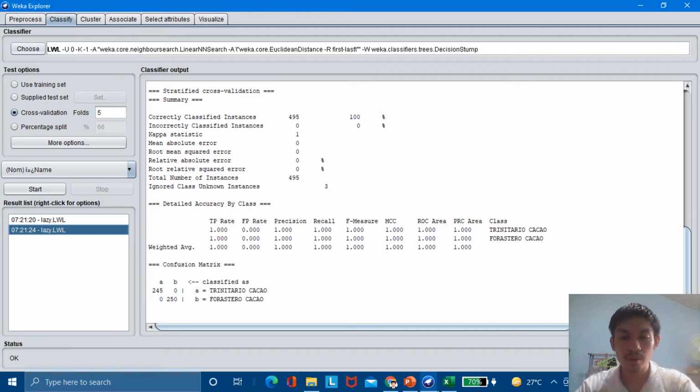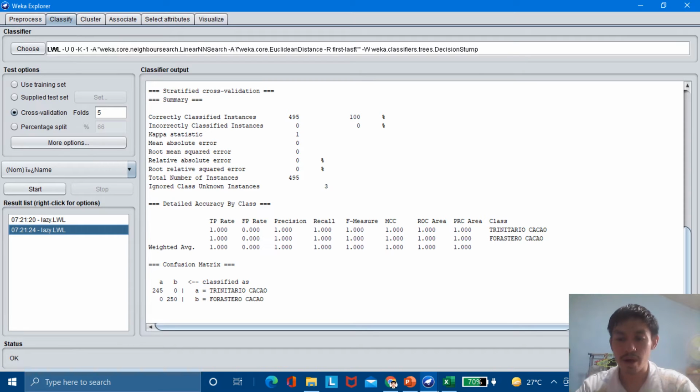What I have explained earlier is that the possible cause of this must be that the class is doubled. There is already a name for Trinitario Cacao, and there's also a class represented by 1 and 2 for Trinitario and Forastero cacaos. So it might have been doubled. But let us still check. So here, the 100% is said to be over manipulation by our professor.